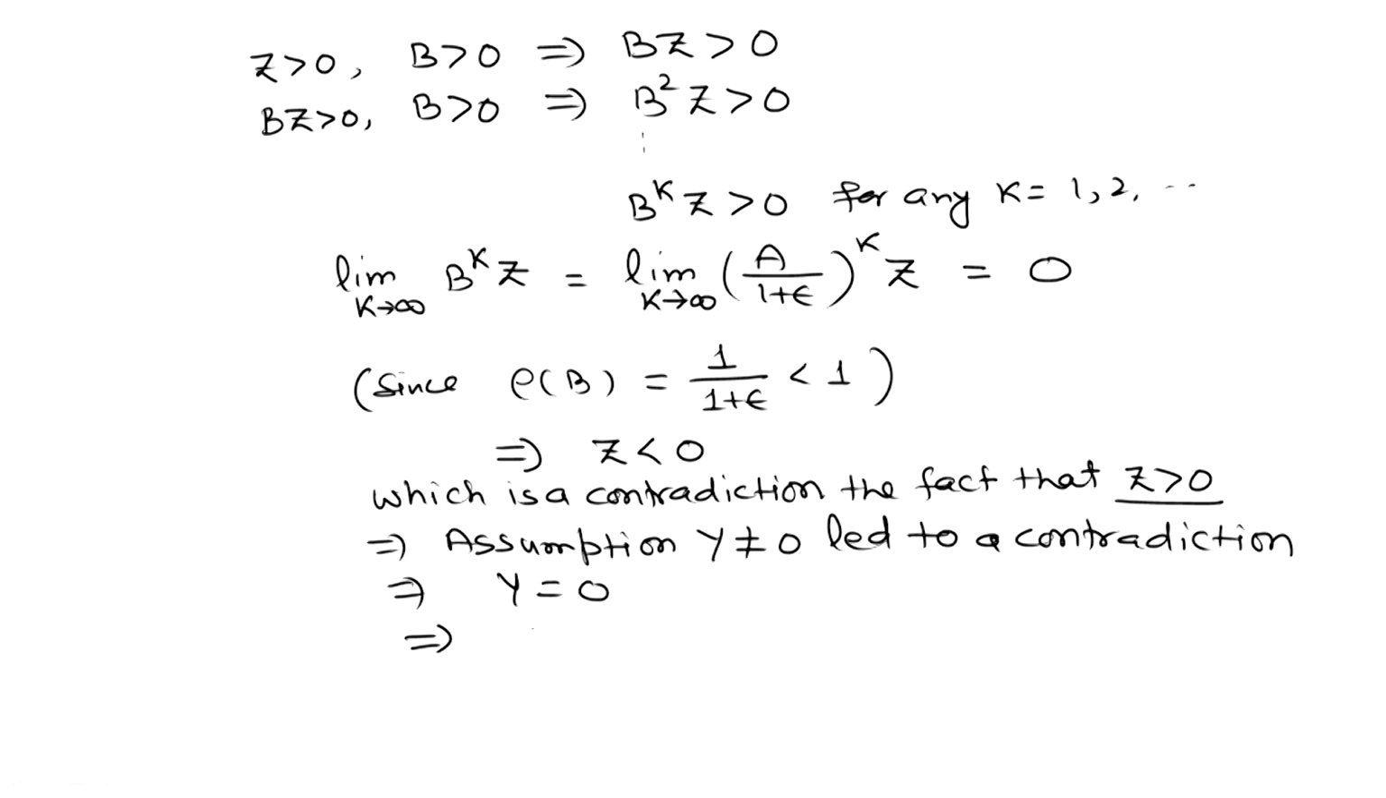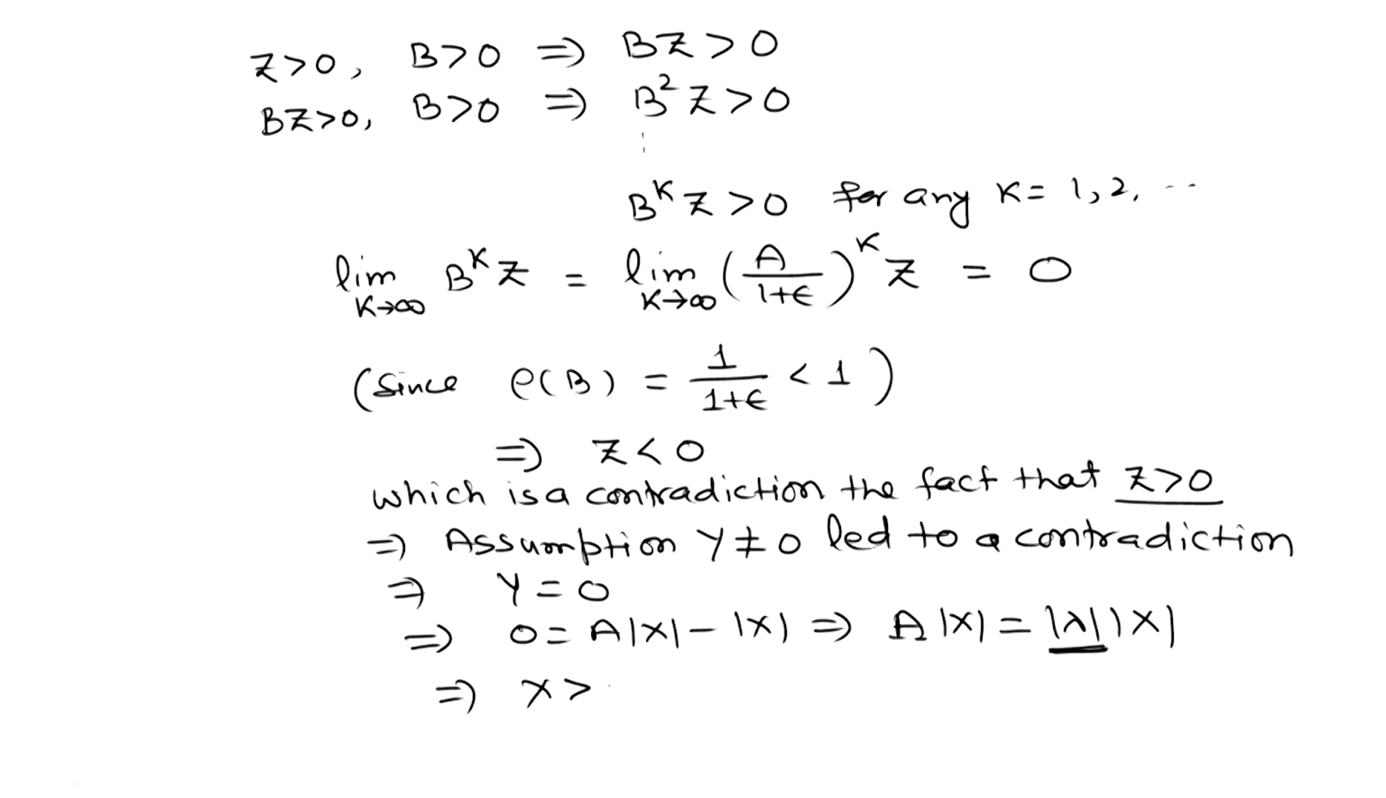If y is 0, it means 0 equals |A||x| minus |x|, which implies A|x| equals |λ||x|. This is the spectral radius, because it is equal, λ equals 1. It means the eigenvector corresponding to the spectral radius of a positive matrix will be a positive vector. So, this is the proof of this particular result.